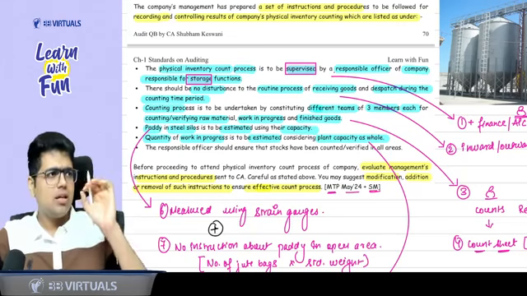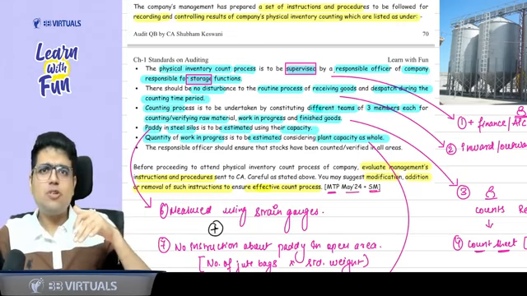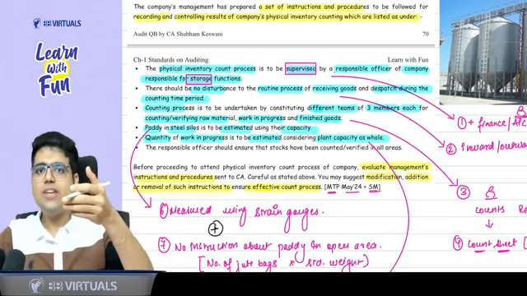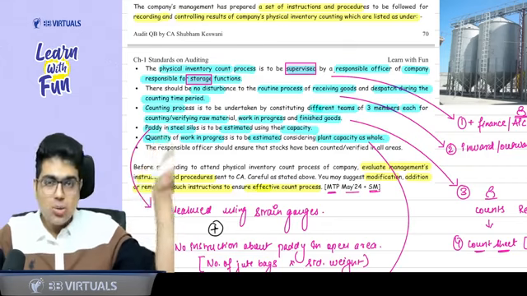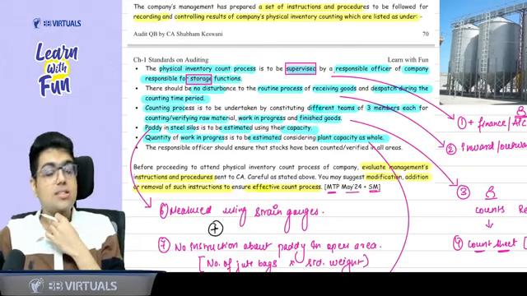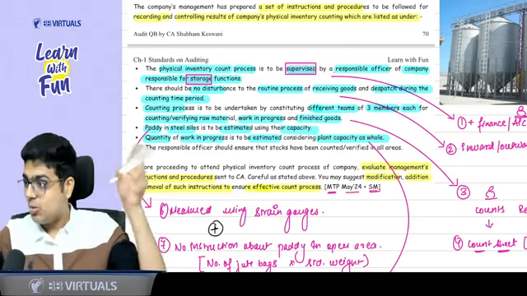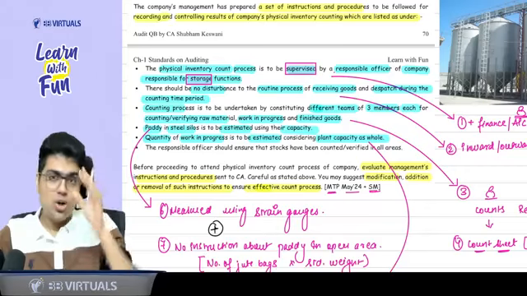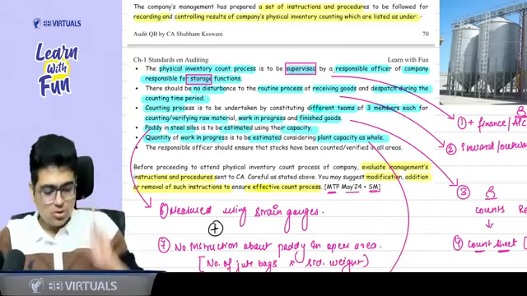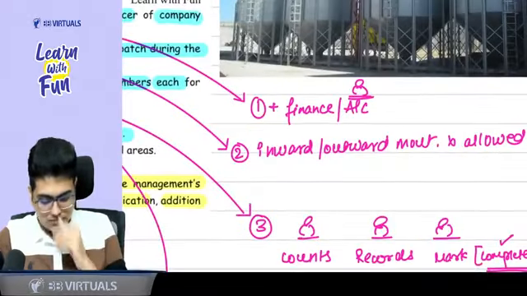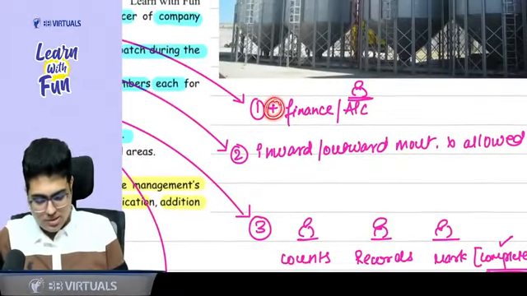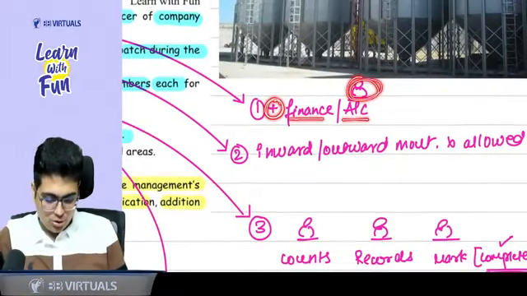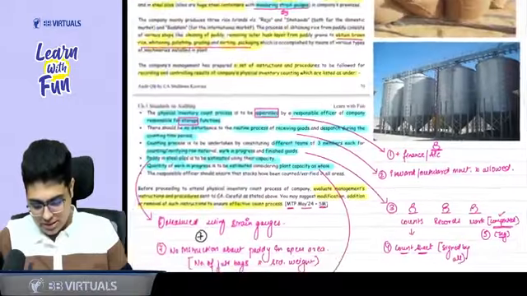Please tell me, the person who is responsible for storage, should he count the inventory? Or someone from the accounting department should also be involved? Sir, someone from the accounting department should also be there, not only the person who is taking care of the storage. So the first point you write here, along with the storage person, someone from finance and accounts should also be there.